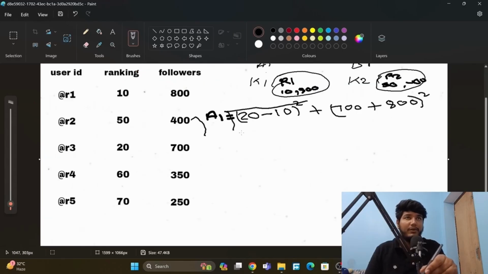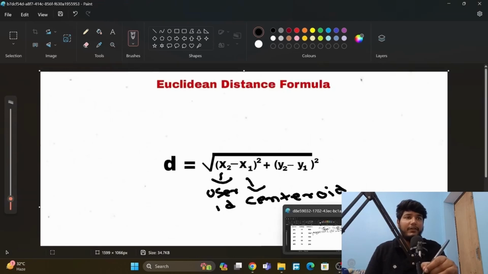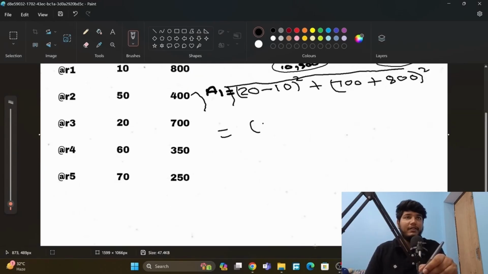Sorry for my drawing. Okay, this is the square root, we have to find the square root. So how will we do it? 20 minus 10 will be 10, squared, plus 700 minus 800, minus 100, squared. So the value will be almost 100 point something.